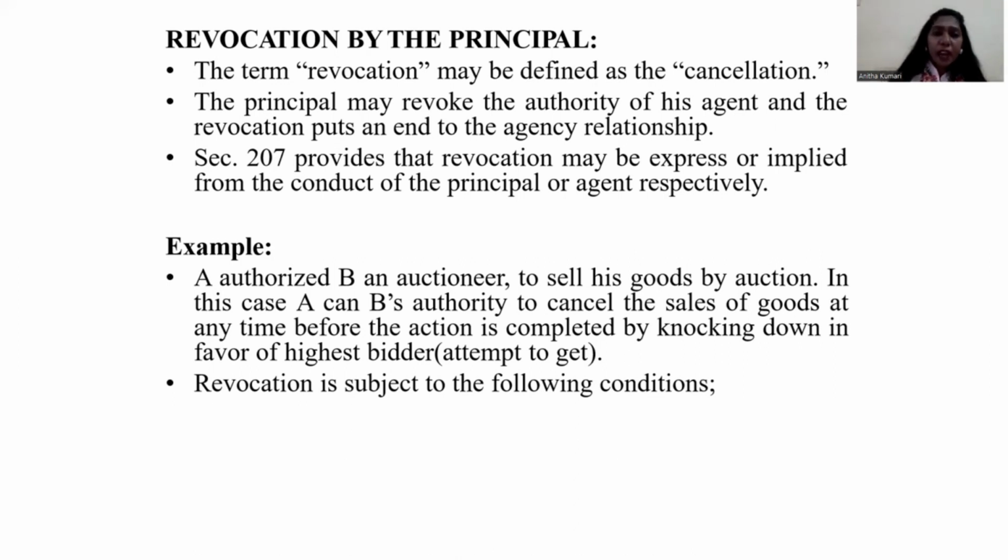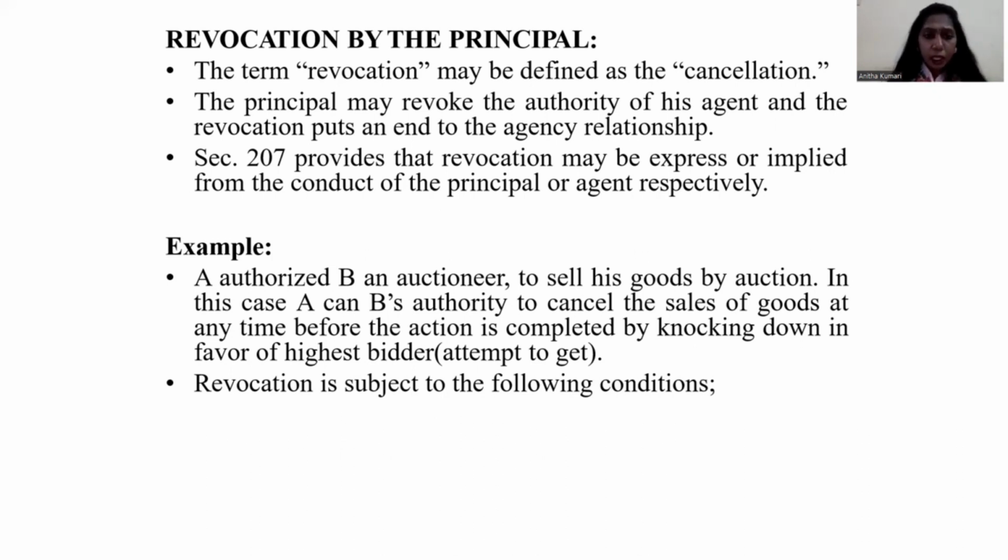The principal has the right to stop the agency at any time. He can cancel the relationship between the principal and agent, or he can cancel the rights given to the agent at any time. That is called revocation by the principal. The principal has full rights to cancel the relationship of the agent at any time.